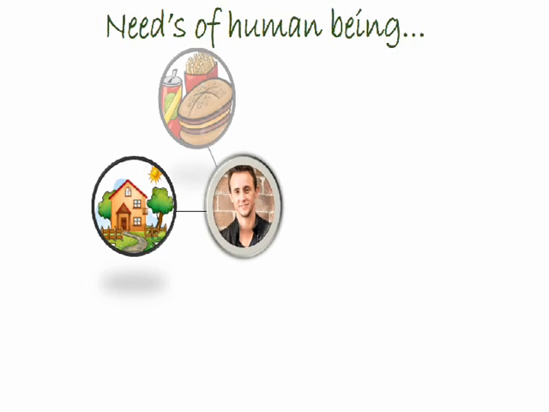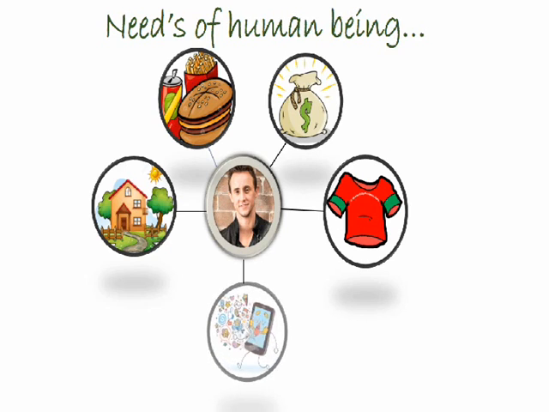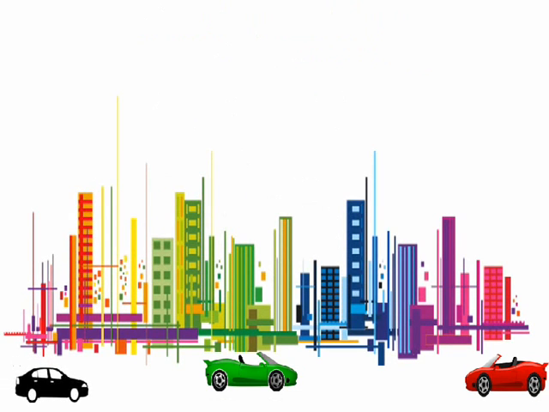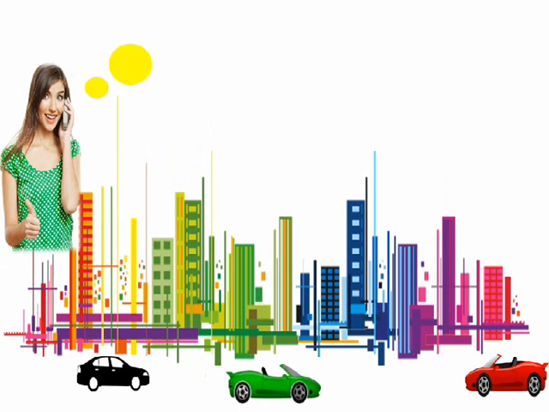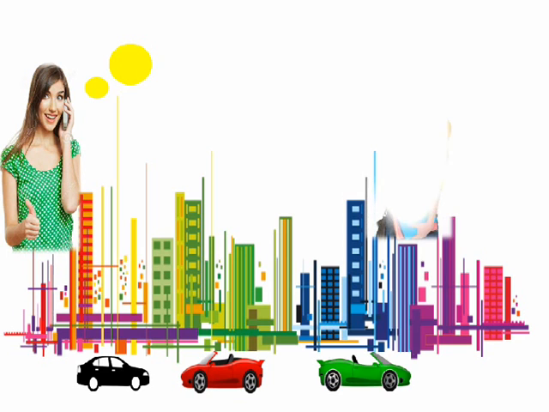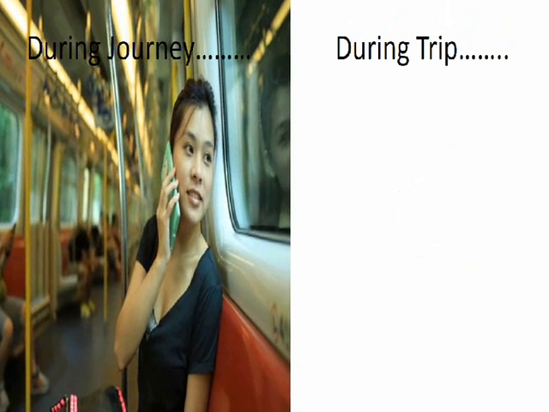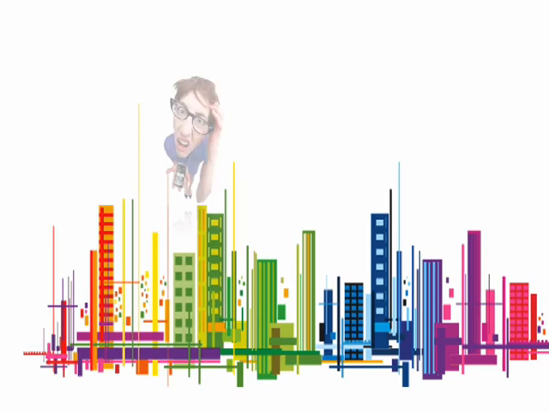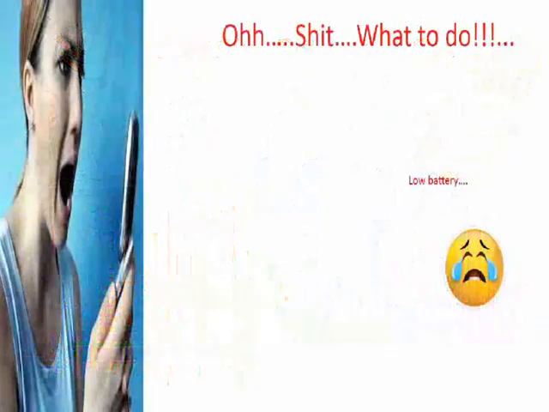The basic needs of human beings are home, food, money, clothes, and in today's scenario, mobile is a basic part of our life. Generally, during traveling or moving from one place to another, mobile plays a vital role, in which we can connect in the form of social media, calling, web services, messaging, or by exploring from one place to another. Mobile is an electronic appliance, so it needs a power source, in the form of a battery.